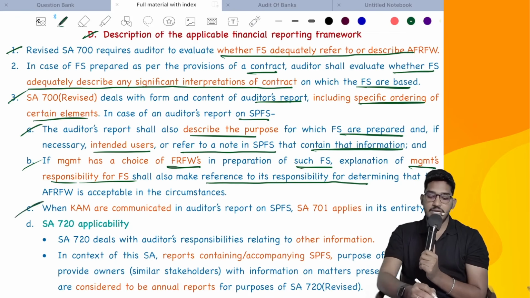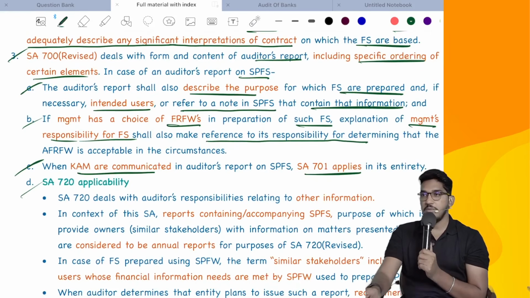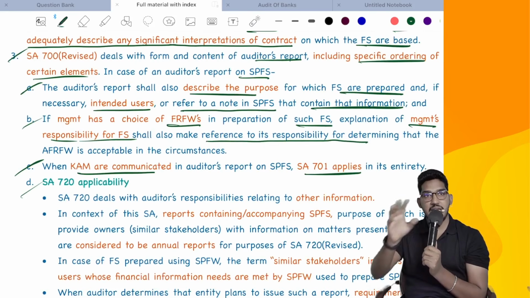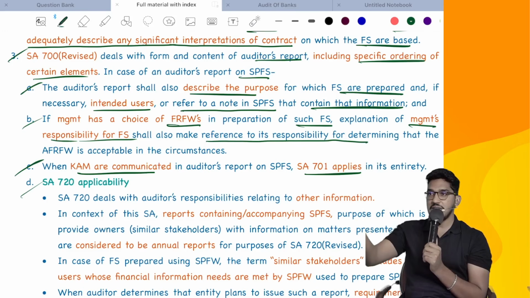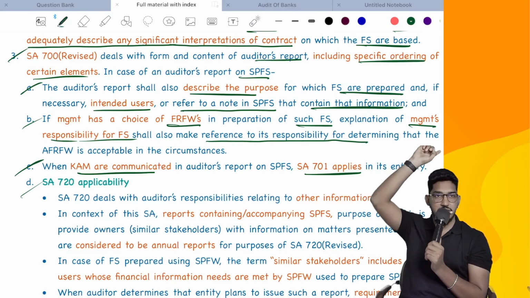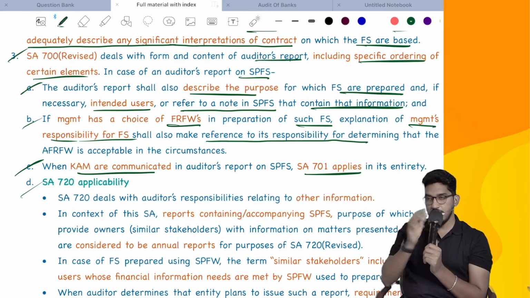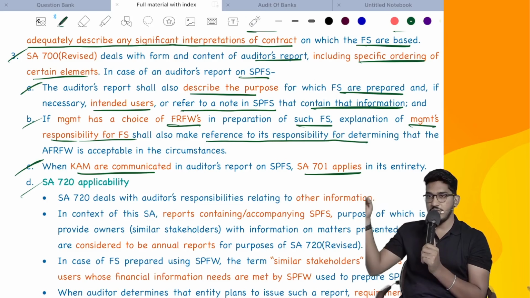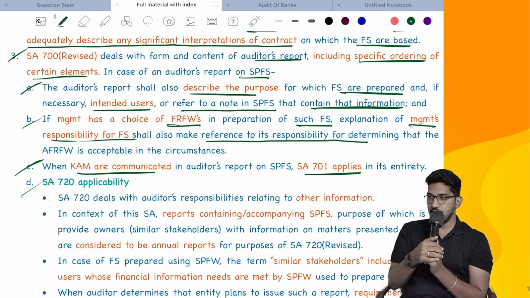And in case you are communicating key audit matters in your audit report, you have to comply with the requirements of SA800. And even SA720 will become applicable. Just now, as we have discussed, if these special purpose financial statements are given with other information, we need to check consistency. If inconsistency is there, what action we have to take as per SA720. All those requirements will become applicable here also. That is why I first explained SA720. Because this reference will be there in every standard we are going to see now. In 800 also they will give reference, in 805 also, in 810 also.